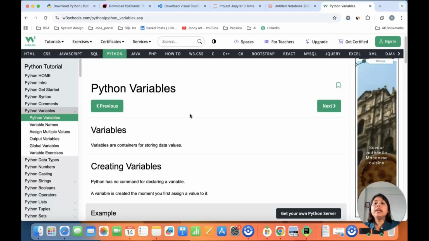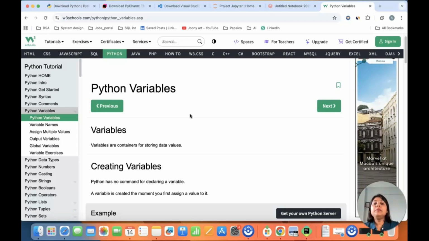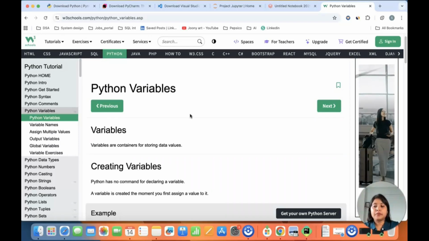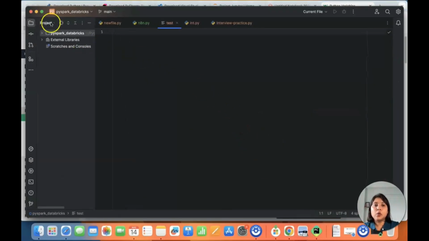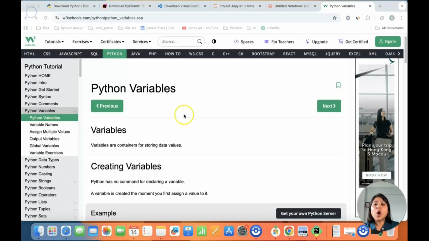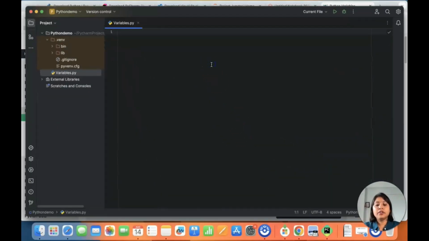If you are already aware of any programming language, when you are writing any code, you are not exactly hard coding your values. You are assigning a variable in which you are storing some values. So for example, let's say I have a name, okay?